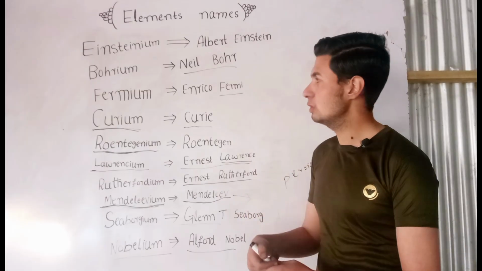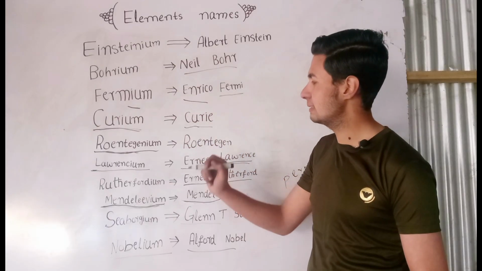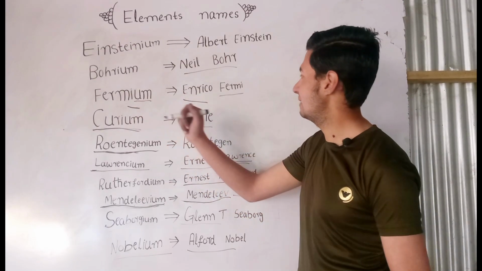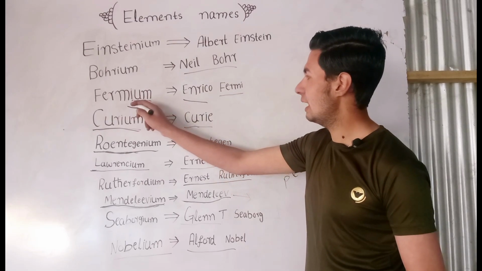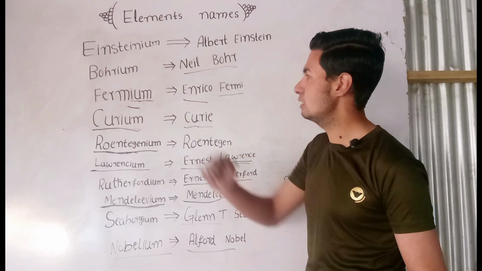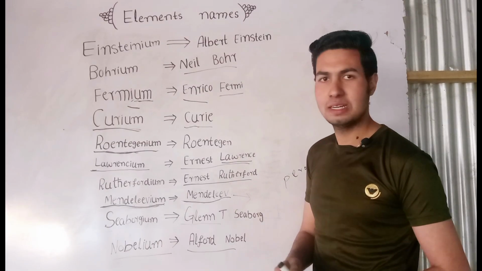If you think about this scientist name and this element name, there is a small difference between them. IUM is the difference between them. Where I is present, you can add UM. That will become an element name from a scientist name. Right.